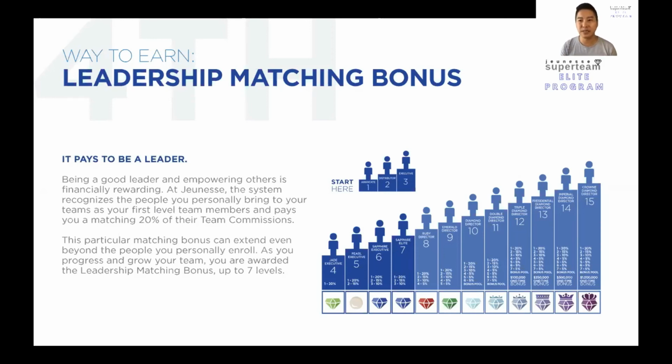When you groom somebody to become a business owner, and at the same time they expand their business, you'll be able to get a leverage income as well. If you look at the cycle that I did, it's one income that is very powerful. But with this leadership matching bonus, so long as the person is in your organization and within the levels, you'll be able to get a level matching bonus. For example, I sponsor somebody in Mexico, and this person sees the business and wants to run the business. Whenever this person does a cycle by expanding their business, I'll be able to enjoy a level 1 matching bonus of 20%.